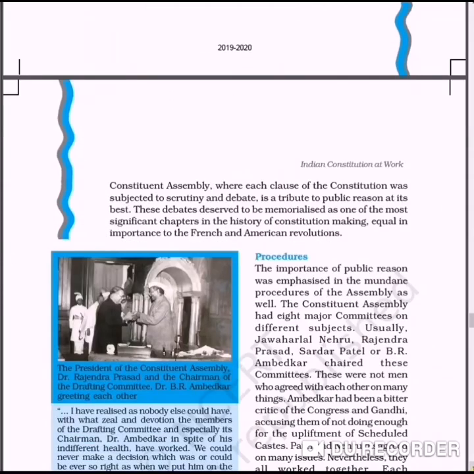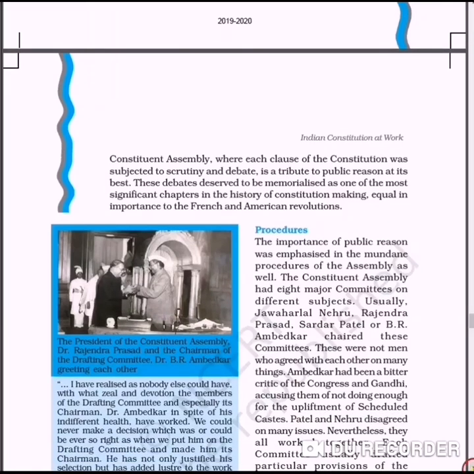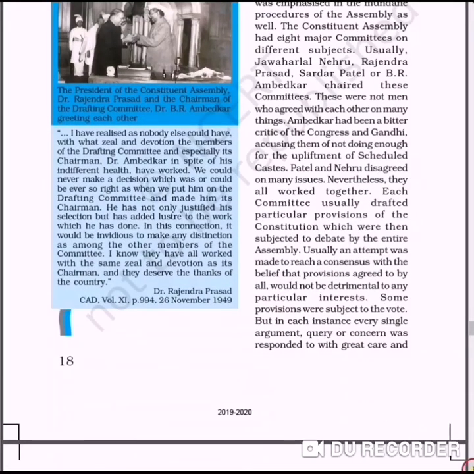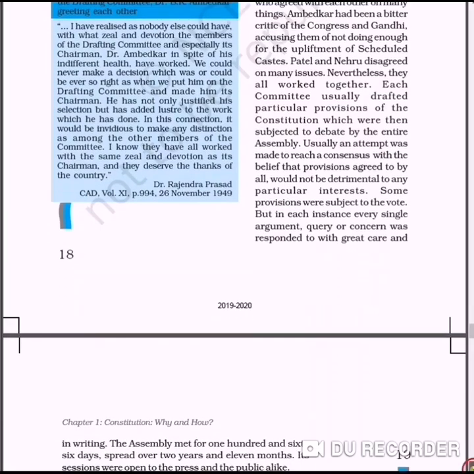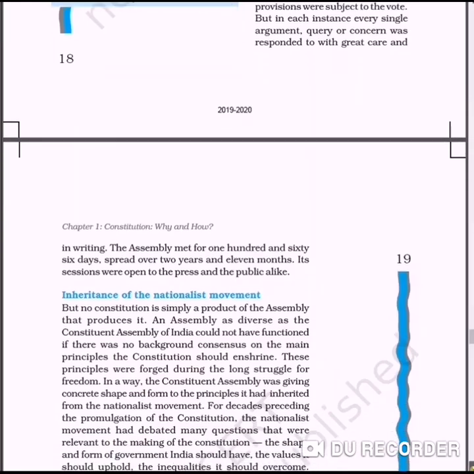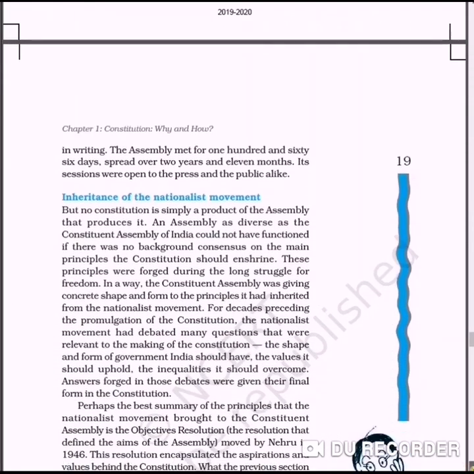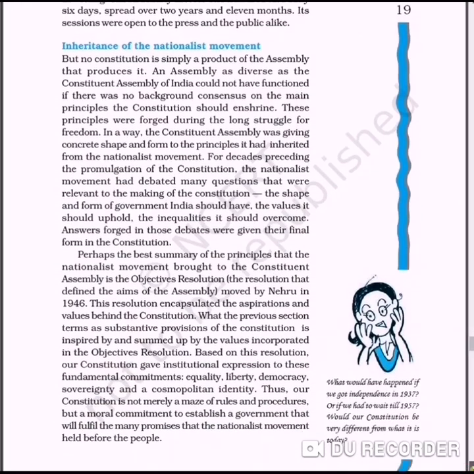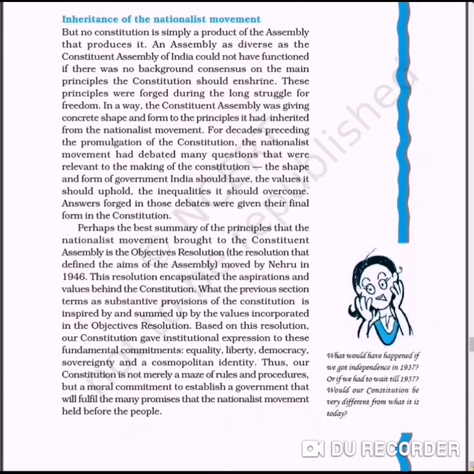Now see the procedure. The importance of public reason was emphasized. The Constituent Assembly had 8 major committees. We already have discussed. So this is also very important. You should go through this. Students, soon I will provide you the audio video lecture. Today I am just giving the introduction of the chapter. So you should go through. Actually, this is the very first chapter and the subject is new to you. It's not totally new. At least you must have some basic knowledge from the earlier classes of 9th and 10th standard.